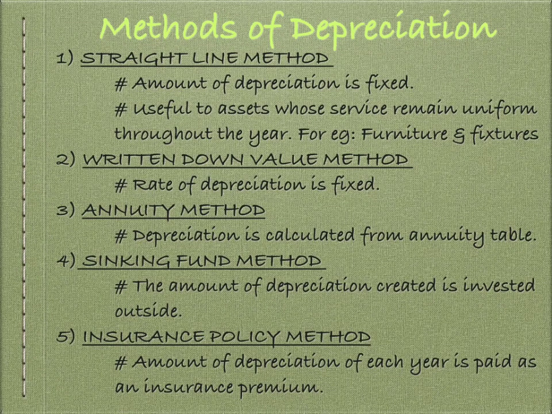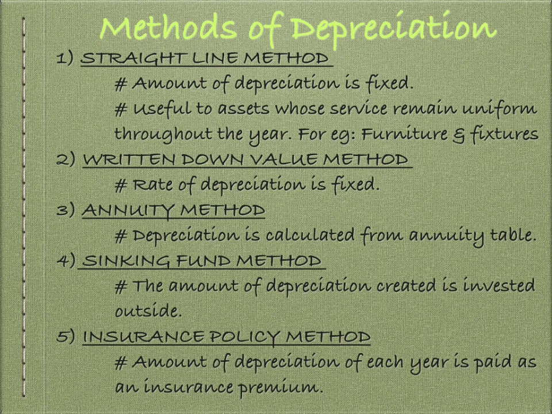Now, how is depreciation given? That is, what are the methods of depreciation? There are several methods of depreciation. Let us go one by one. First method is the straight line method. In this method, the amount of depreciation is fixed, useful for assets whose service remains uniform throughout the year, for example, furniture and fixtures. Second method is the written down value method. In this method also, the rate of depreciation is fixed.